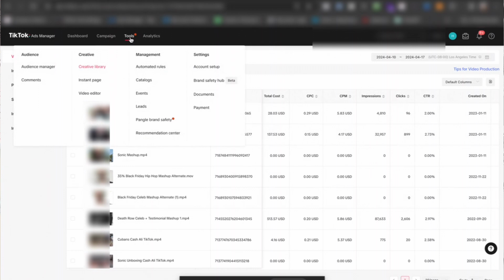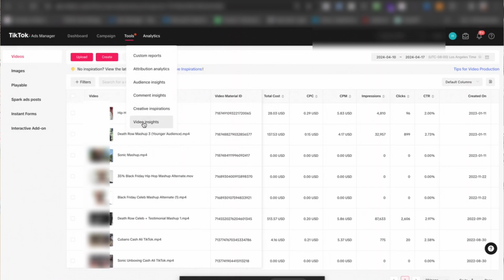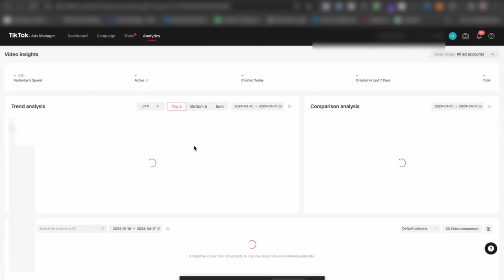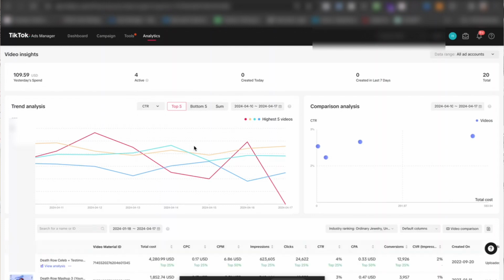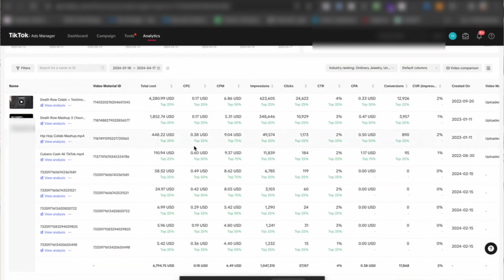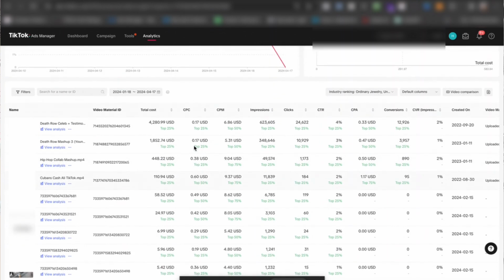And then another thing here as well, let's do creative library analytics. So this is going back to creative as well, right? If you have been running ads in this account, if you have been running campaigns in TikTok, you can come in here and essentially look at the creative that has been the most successful in the account.